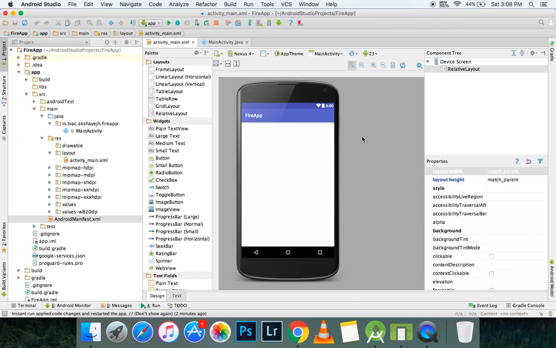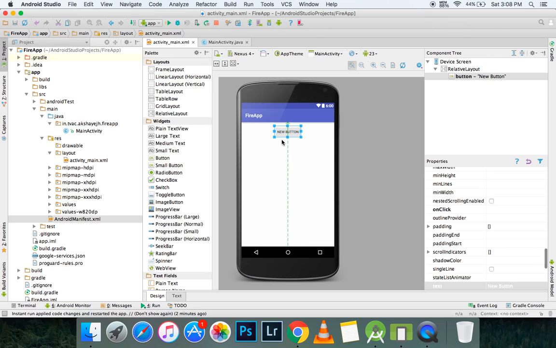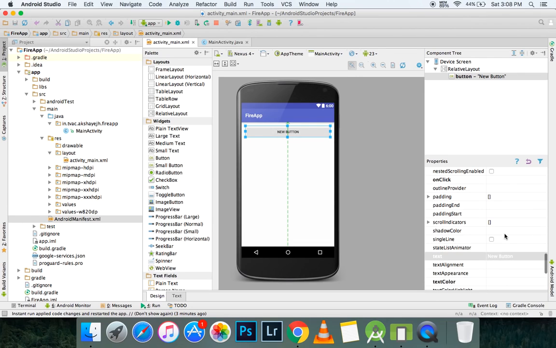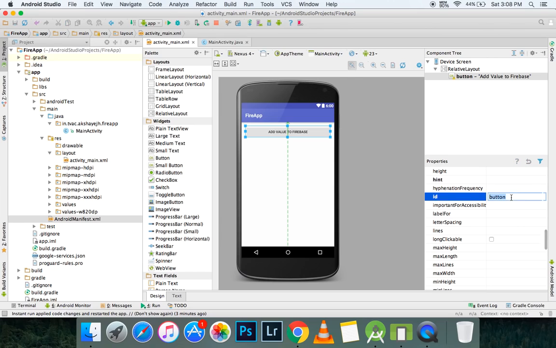So here we are. So next thing we want to do is add a button over here. So what exactly do we want this button for? Whenever the user clicks on this button, it should add something to our database. So this is a pretty basic function, but don't worry about that. So, add value to Firebase, and I'm gonna give it an ID of add item, add string maybe.